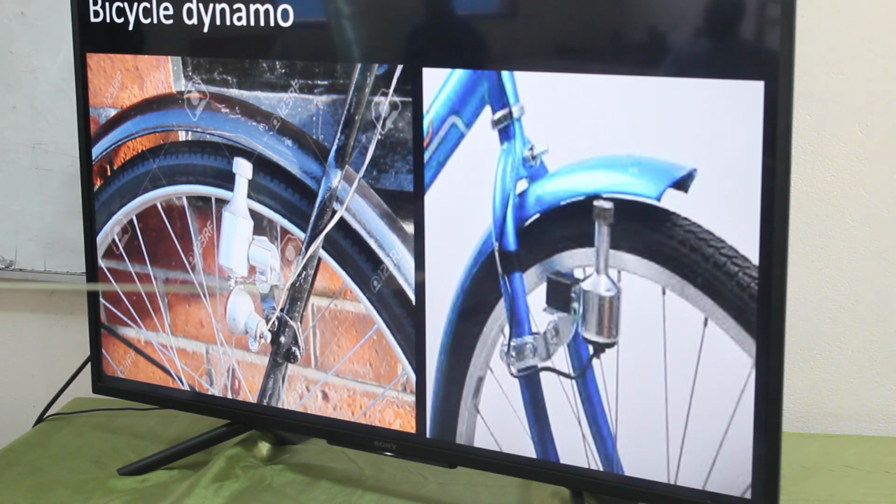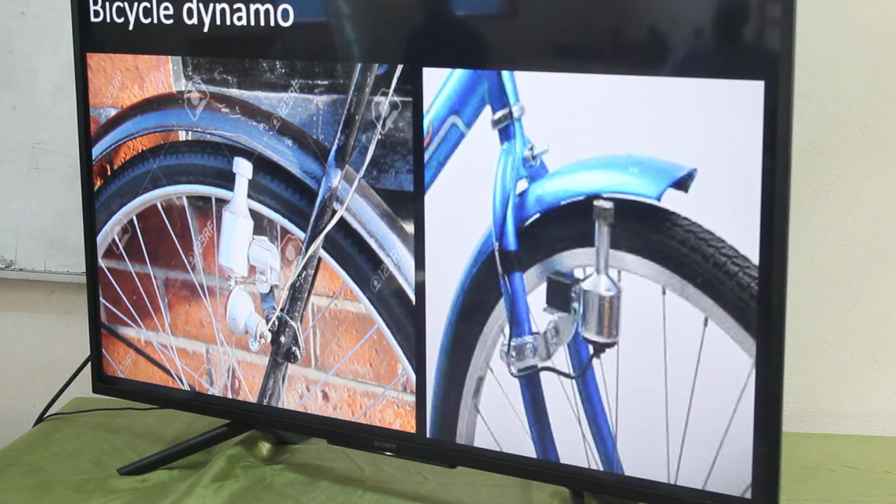This is the rear wheel, or the back wheel, of a bicycle. This bicycle dynamo is normally placed at the back wheel. Then you realize now, this bicycle dynamo is fixed. As you can see, it is fixed on this metal here. It is not moving, and there is not any single time it moves.